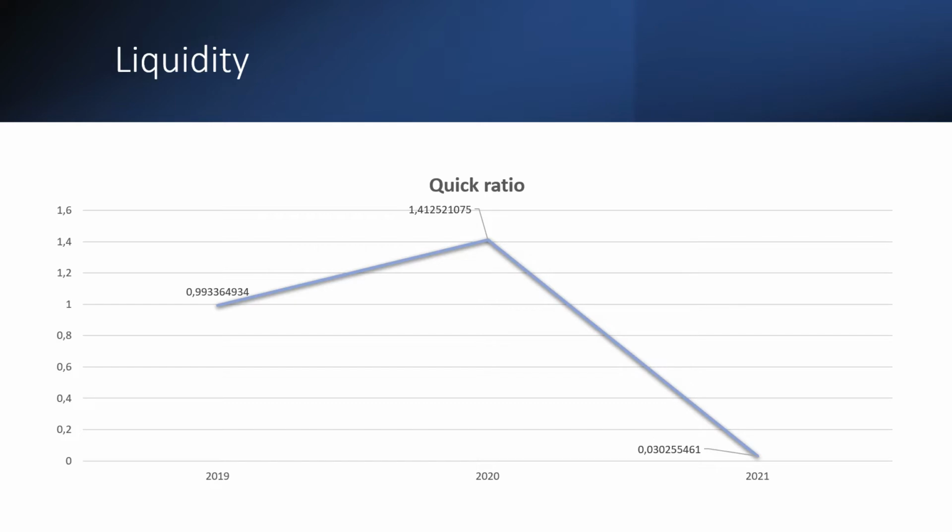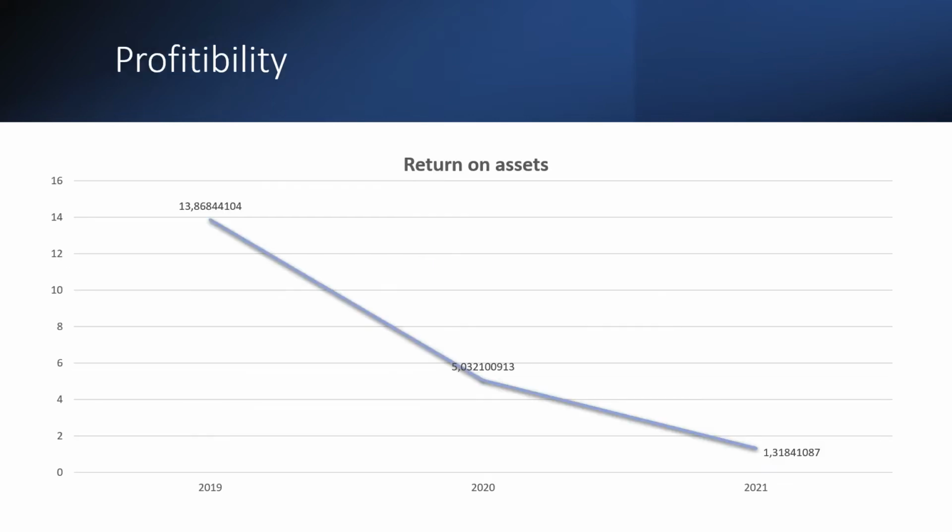In 2021, you see that there is a very large decrease and that there is a ratio of 0.03%, which indicates that the company is unable to pay off its short-term debts, which could put them in financial trouble. The company is not so liquid, so based on this, I can say that it isn't smart to invest in the company.